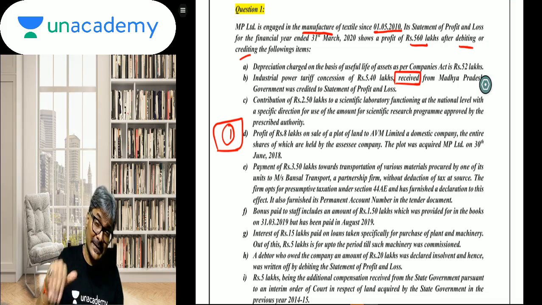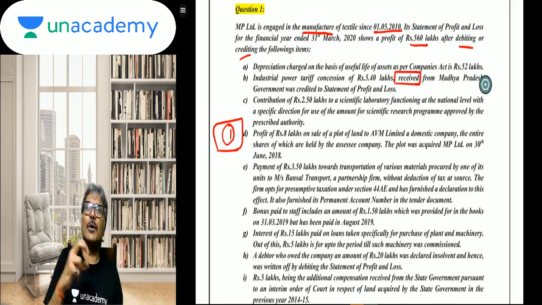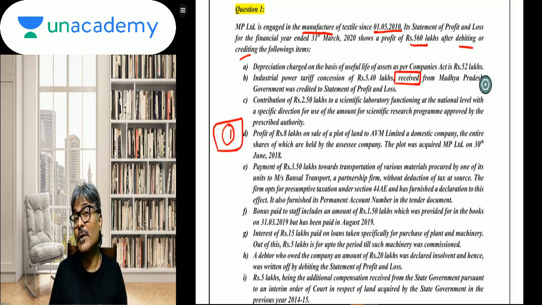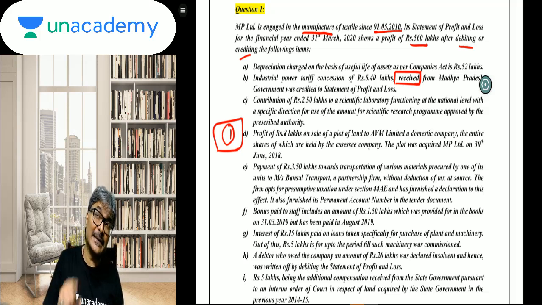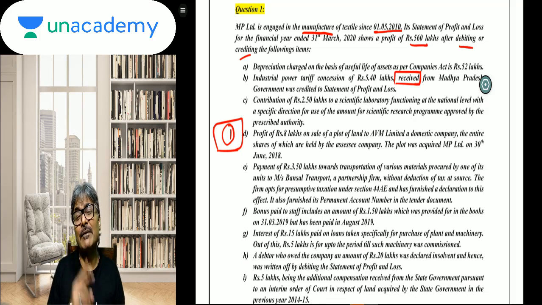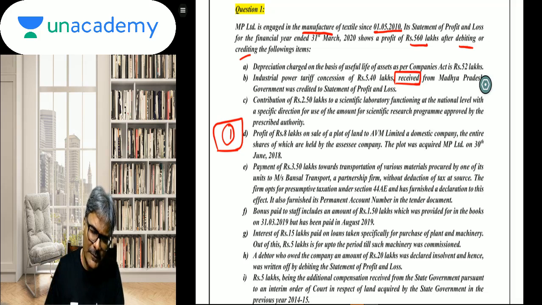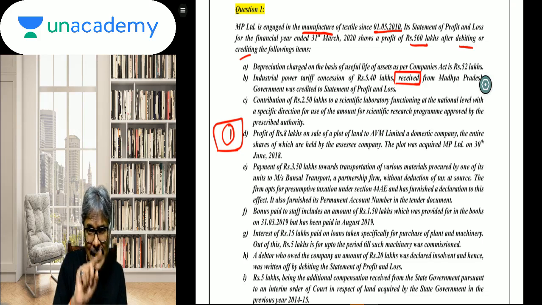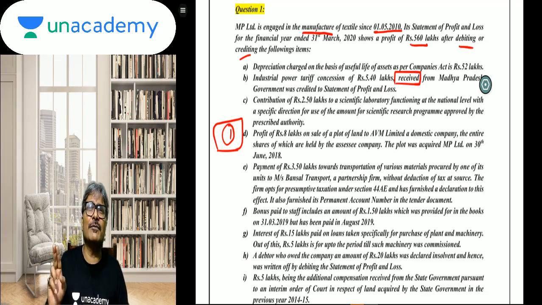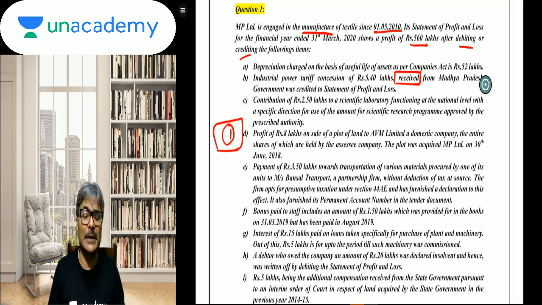Not only that, students, the fact that it is to be capitalized, to that extent the depreciation amount also will increase. Also, knowing the fact that it is a manufacturing company, it will have two claims of depreciation. One, normal depreciation at the rate of 15% on this rupees 5 lakhs and the additional depreciation of 20% on that rupees 5 lakhs. So that is the two for reduction. So one is the add back of 5 lakhs and then the reduction of depreciation and additional depreciation proportionate on this rupees 5 lakhs, which is capitalized to the actual cost.